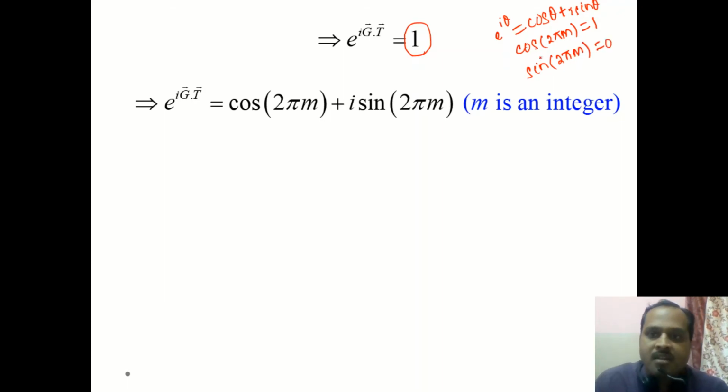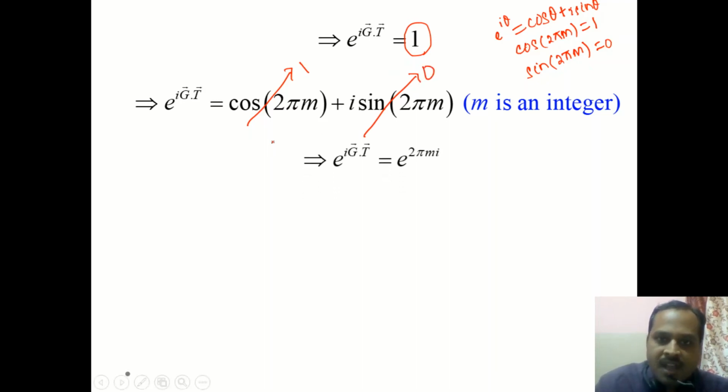So for any integer, cos of 2 pi m is equal to 1 and sine of 2 pi m is equal to 0. So in the place of 1 we have written cos of 2 pi m, which is equal to 1, plus i sin 2 pi m, which term is 0, so that the right hand side can be written as exponential of 2 pi m i.